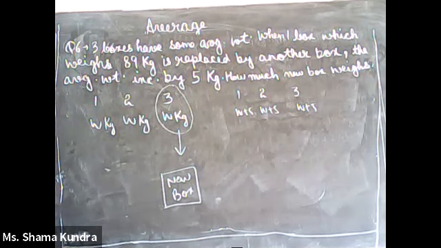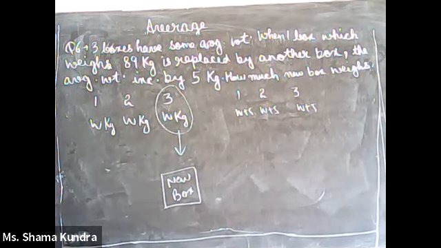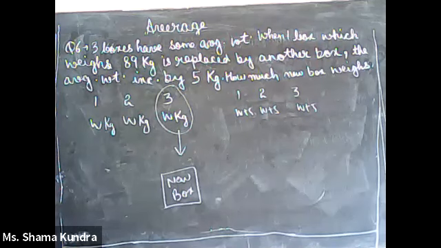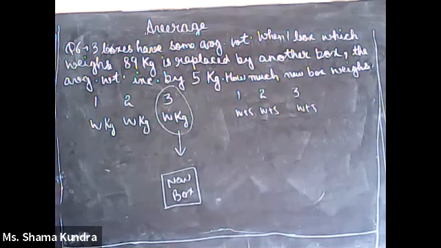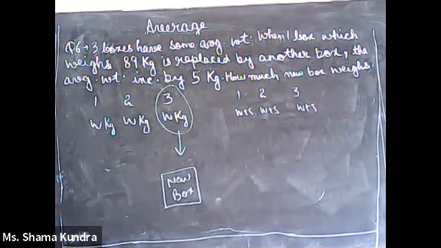Now let us assume that there are other three boxes 1, 2 and 3, and the average weight of these three boxes is W plus 5 kg, or what we can say, it is 5 more than the previous weight. So 5 kg more than the previous weight is nothing but W plus 5 kg. So what will be the individual weights of the boxes? W plus 5, W plus 5 and W plus 5 kg. So what does this mean? If average increases by 5 kg, then individual weights also increase by 5 kg.